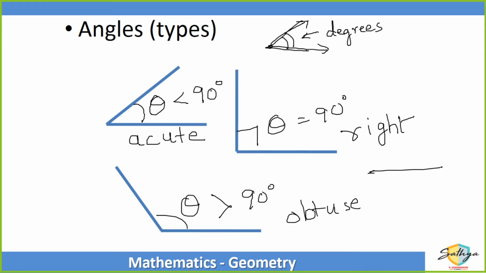And if it's a straight line we say it has a measure of 180 degrees. So technically it starts from 0 to 180 degrees. Less than 90 is known as an acute angle. Exactly 90 degrees is known as a right angle. And if it is greater than 90 but less than 180 degrees, then such an angle is called an obtuse angle. Correct? So according to the measurement of the angle, they are classified into 3 types.